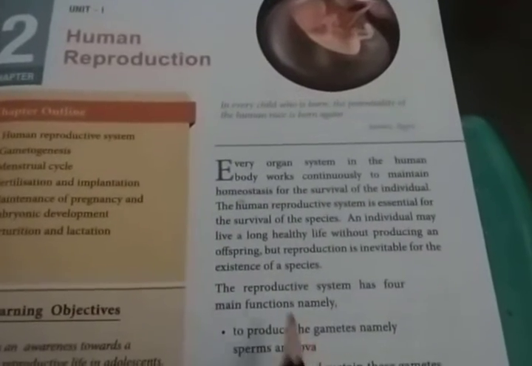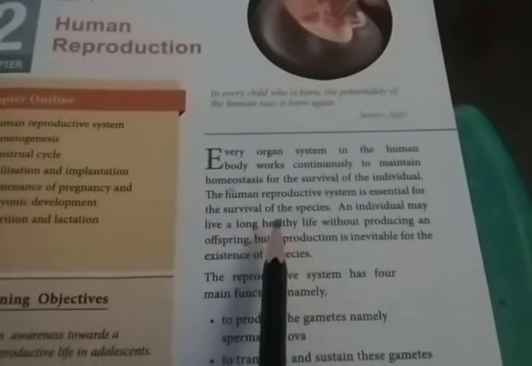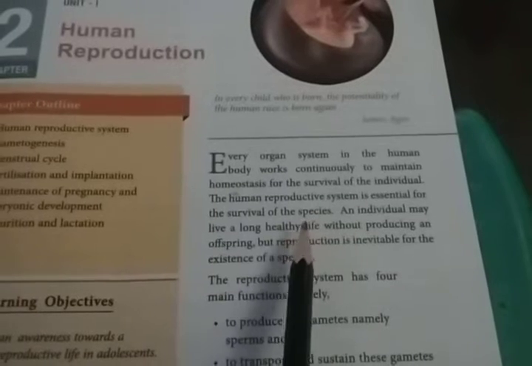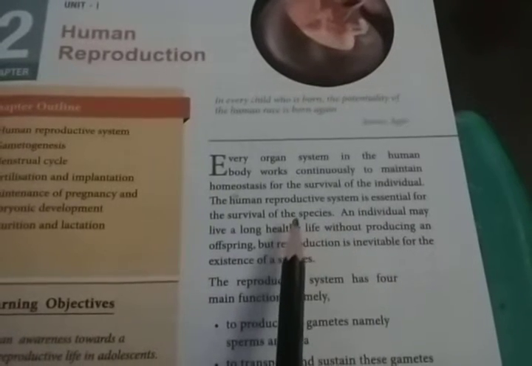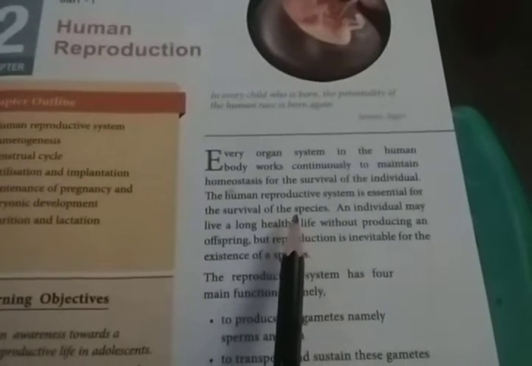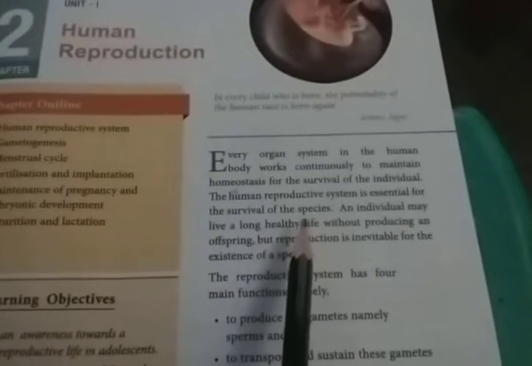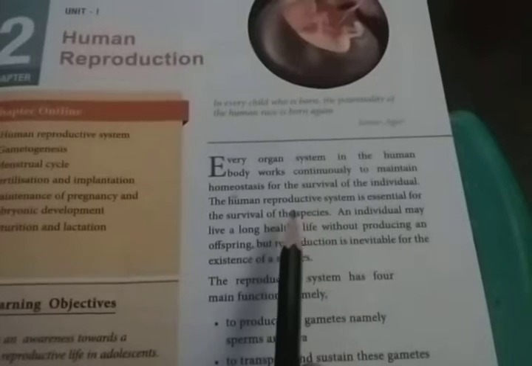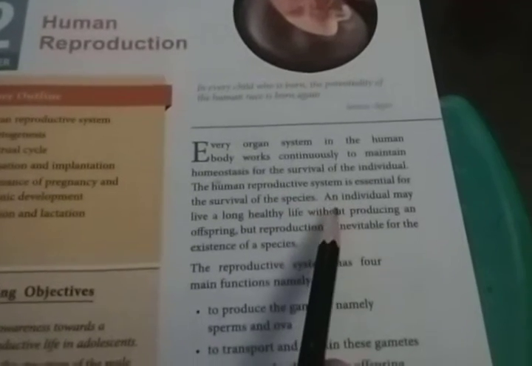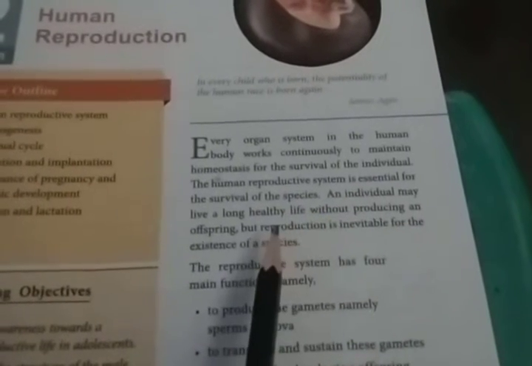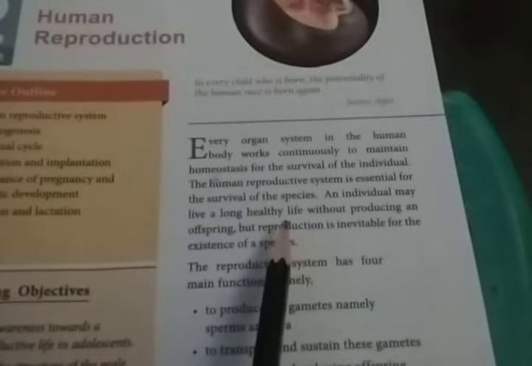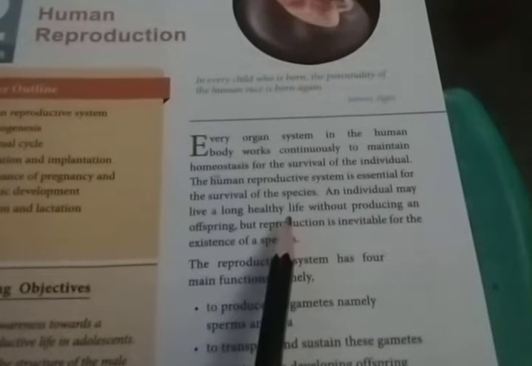Then the human reproductive system is essential for the survival of the species. Why? Already we have seen. So reproduction is a continuous process. It is helpful to continue its races. Okay, so reproduction occurs. Then an individual needs to live a long, healthy life.